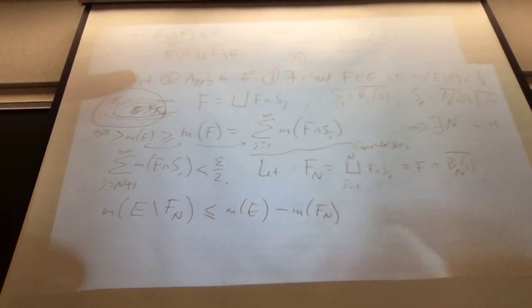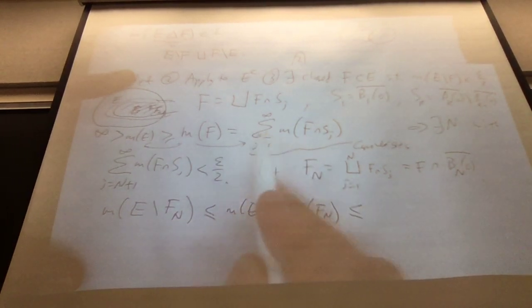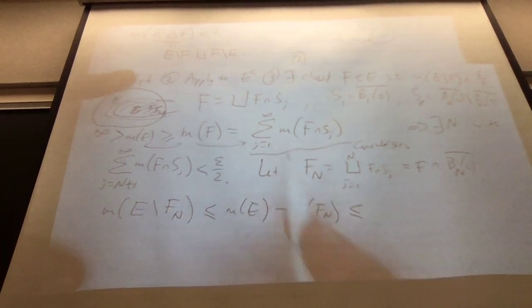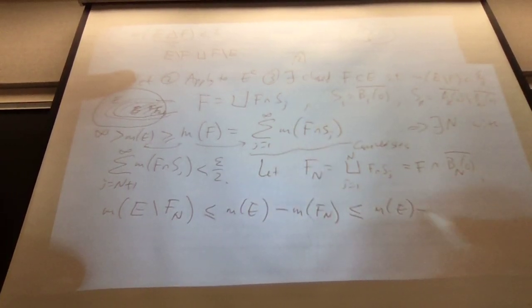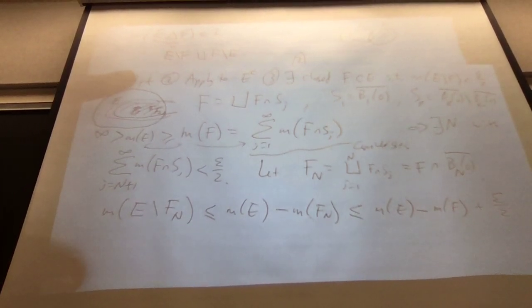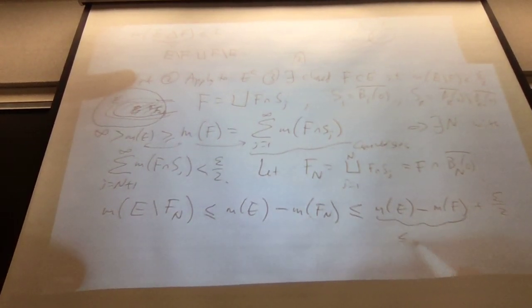The measure of Fn is, I can make it even smaller at the cost of epsilon, so this is the measure of E, take away, I'll put everything else back in, so that's the measure of F, minus epsilon over 2, I guess plus epsilon over 2 since I have a minus sign here. And this is also at most epsilon over 2. Okay.